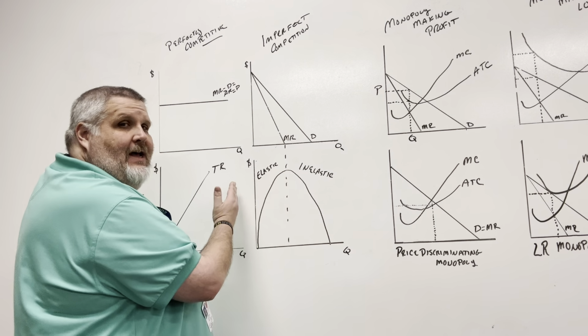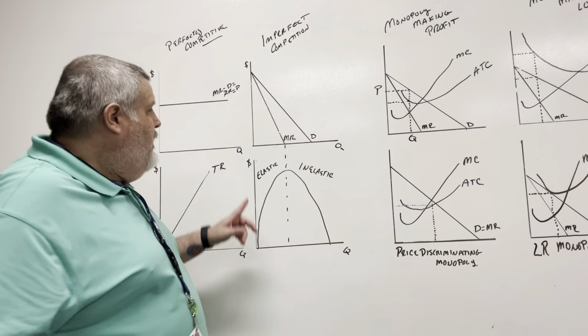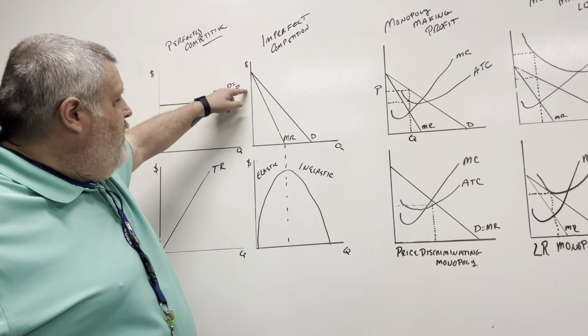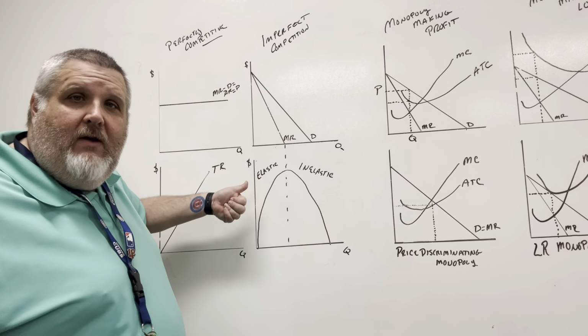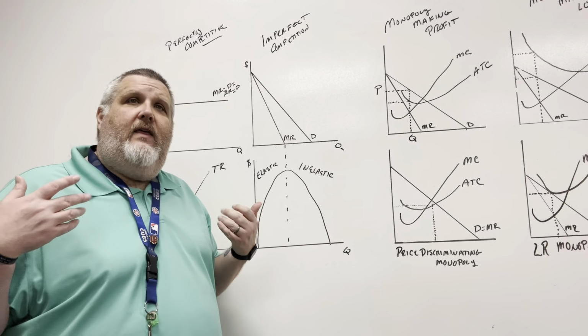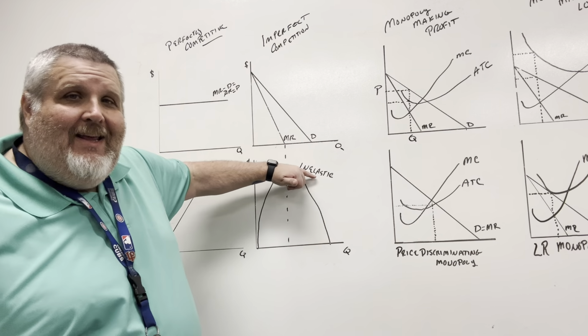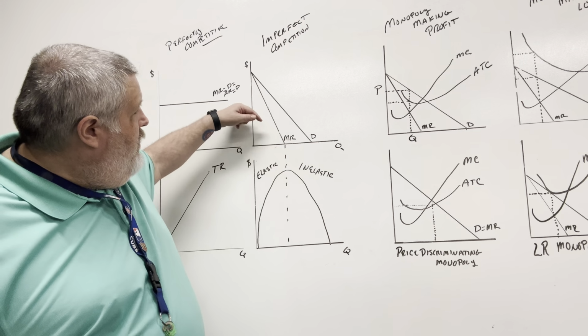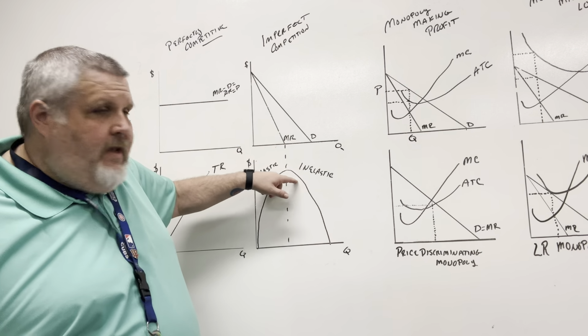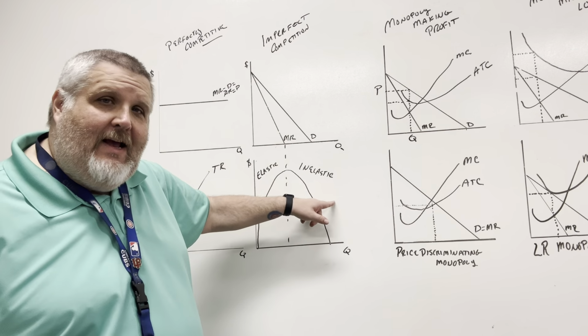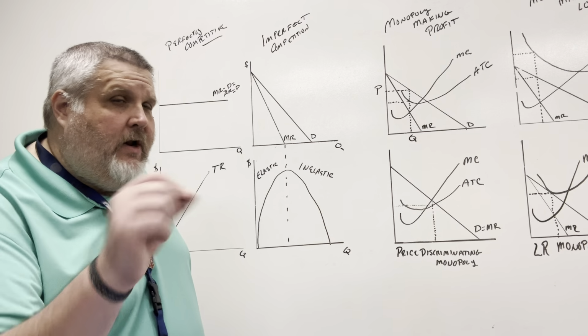When we're on this side, we're elastic, because what's happening? We're lowering the price and we're making more total revenue. We go all the way back to, I think, Unit 2 where we talked about that, right? And over here, what's happening is inelastic. We're lowering the price and our total revenue is going down. That means we're inelastic, right? And that's how we can tell which one is which.